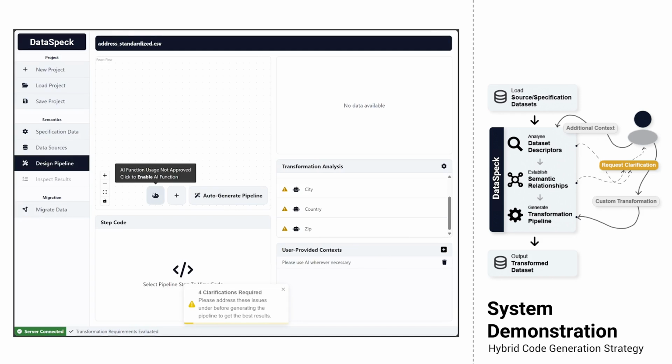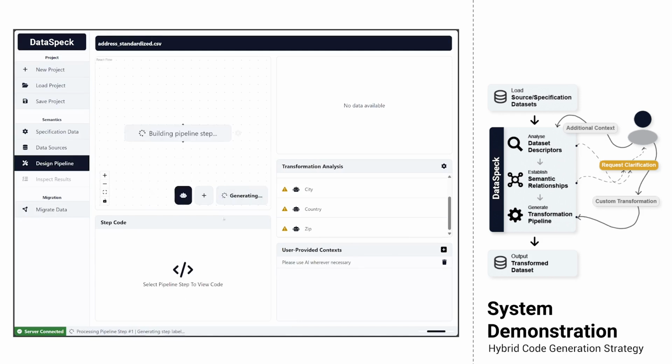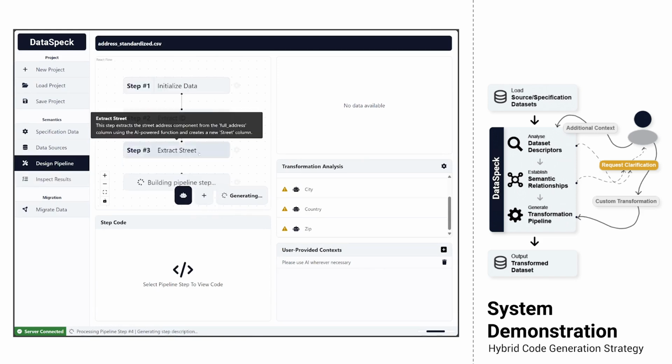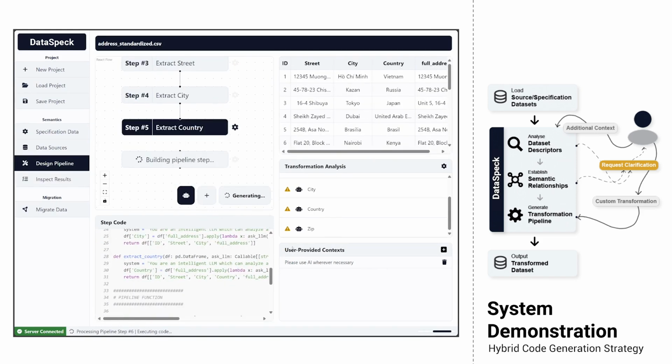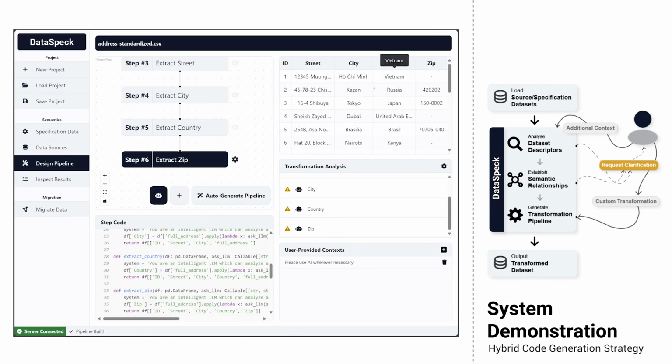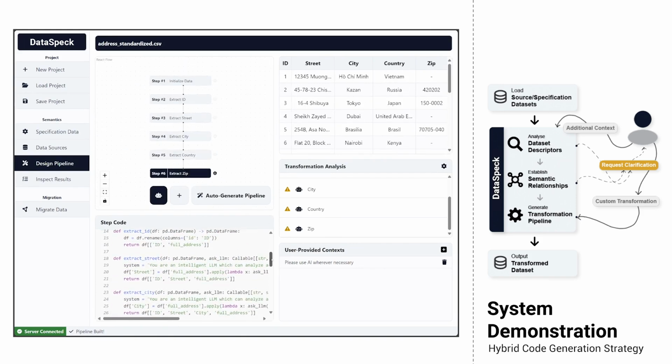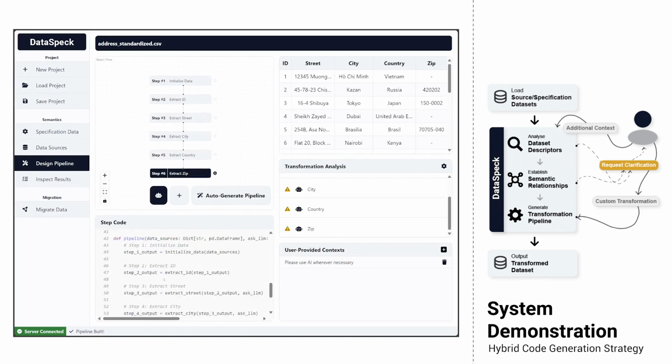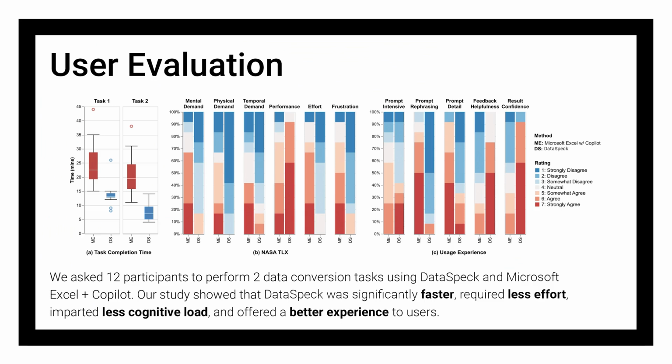Since such operations can be expensive, the user needs to give permission to use this function. Once the permission is granted, our system writes the necessary prompts and fetches the required information using the AI-powered function. By automating the entire process of data conversion and only involving the user in case of uncertainties, our system significantly reduces user overheads.